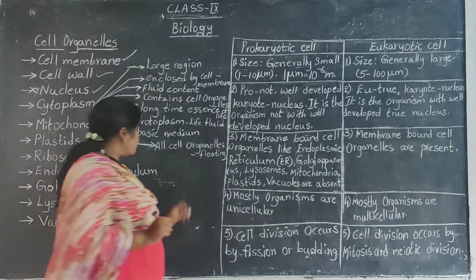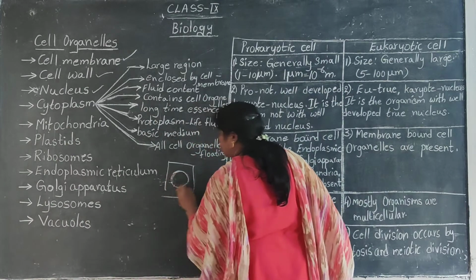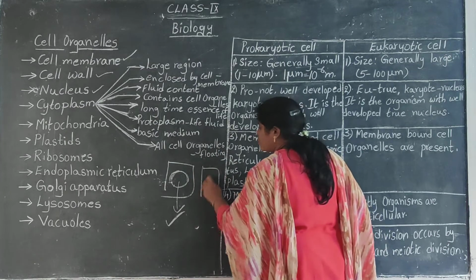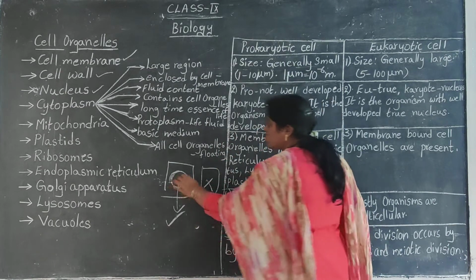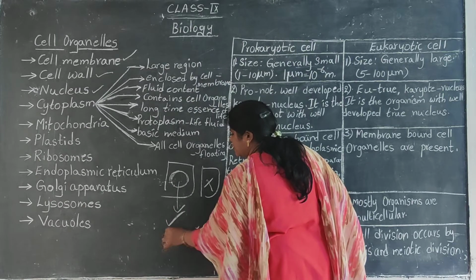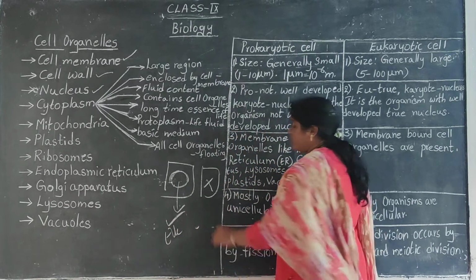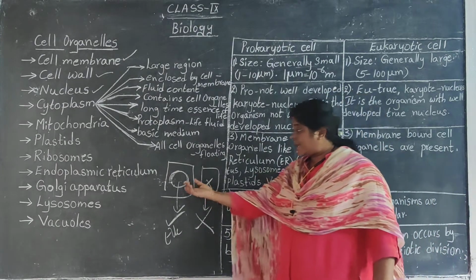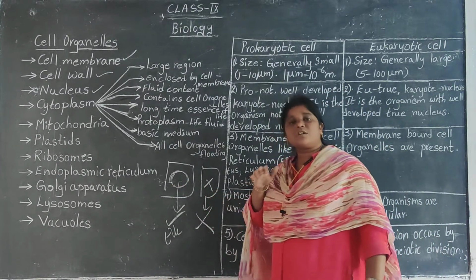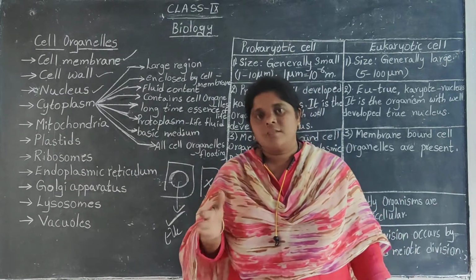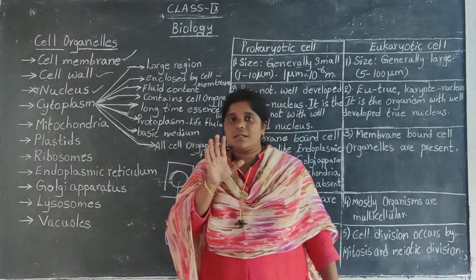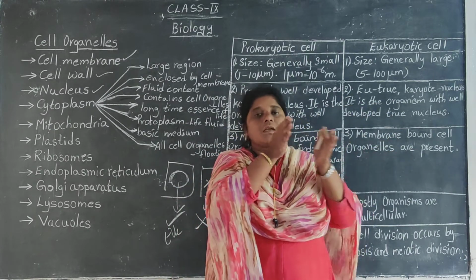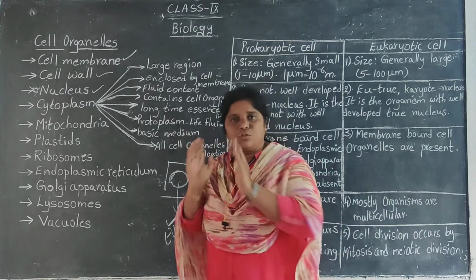Now when I mentioned the nucleus, I told you few organisms possess a nucleus and few organisms do not. The organism with the nucleus is called eukaryotic. Few organisms have a nucleus in it and few organisms do not. That means if you take a cell, in few organisms their cells are designed with the nucleus, and in few organisms their cells are designed without a nucleus.